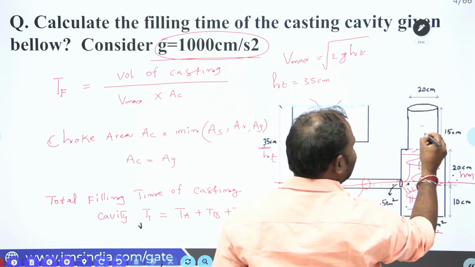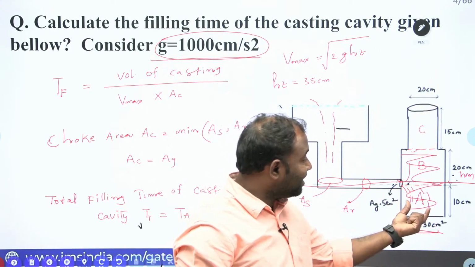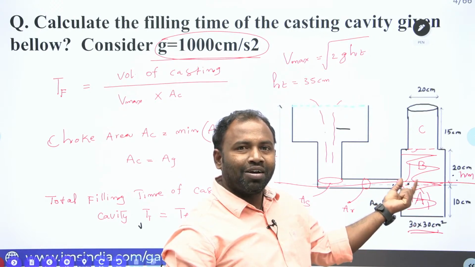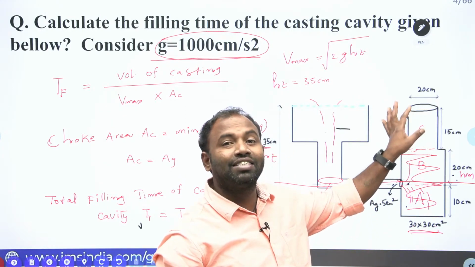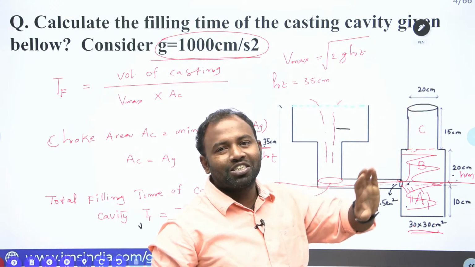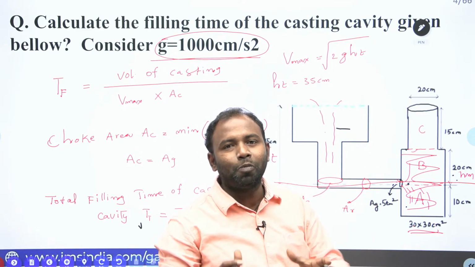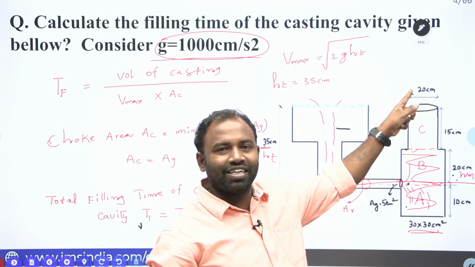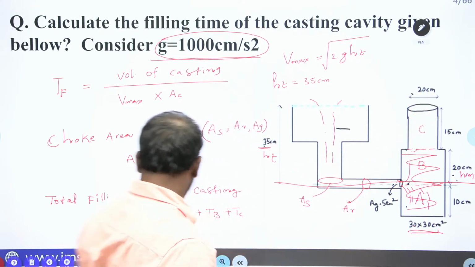Cavity C, which shape is it? Don't think that. Here A and B are rectangular shapes, but C is given a cylindrical shape. So now you are supposed to calculate the area, which is equal to pi by 4 d square. What is d? D is given as 20 centimeter, right? Yes guys, so that is why you have to decide the area very carefully.